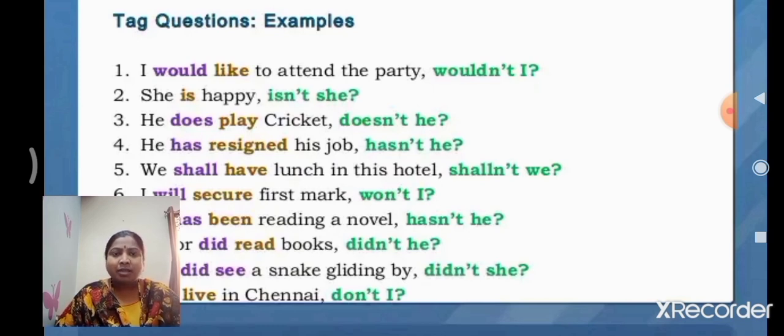Next statement we will try. She is happy. There is no negative sense in the statement. She is happy. Okay, children. Is is the main verb and also acts like an auxiliary verb. That's why we can put the is. There is no negative sense in the statement.